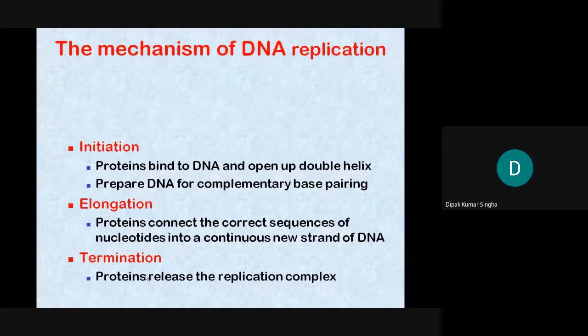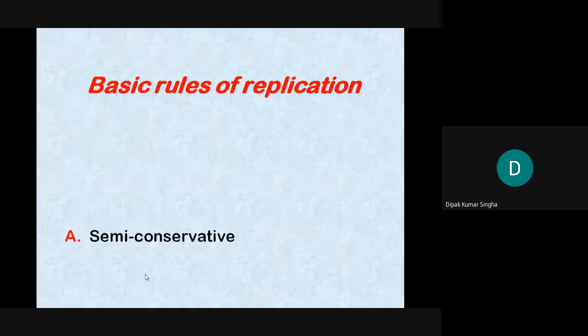First is elongation. After unwinding, elongation will start, then one by one the DNA nucleotides will come, and this protein connects with the correct sequence of the nucleotides into a continuous new strand of DNA. Termination, the protein releases the complex. Now the basic rules of replication.